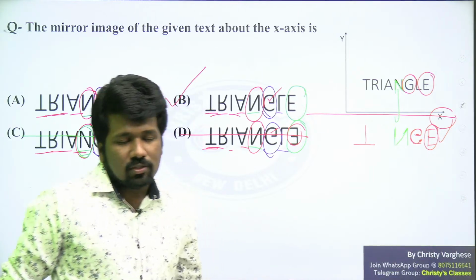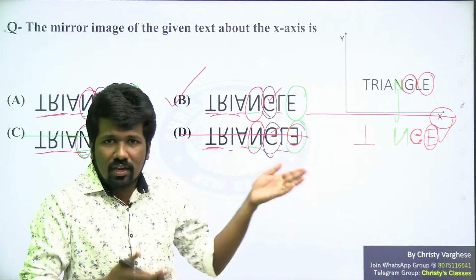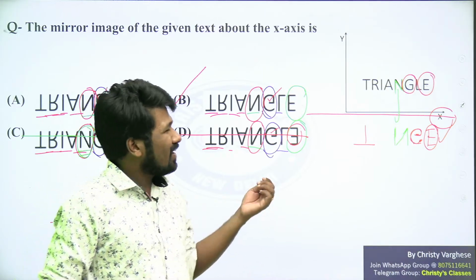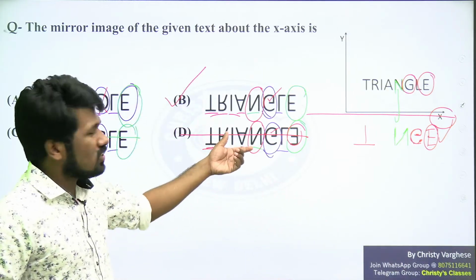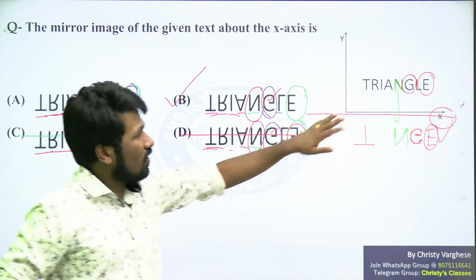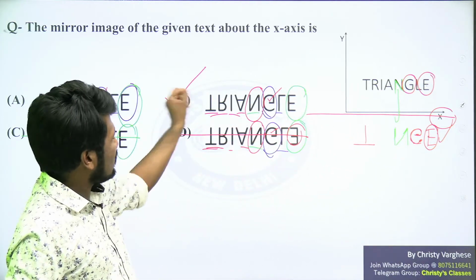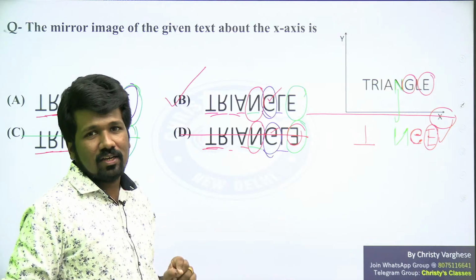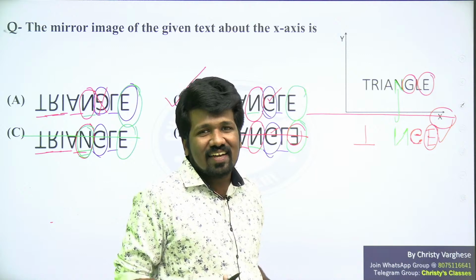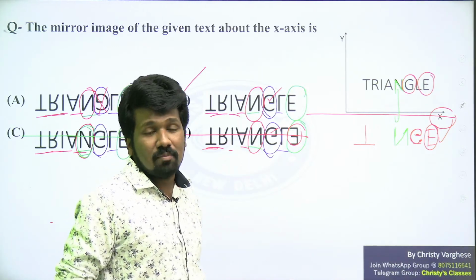Yes, Shweta, that is also a good point. You can draw this image on a paper and fold it. That way also you can think. Yes, that is also a good way. But in my opinion, sometimes the options are so simple that you don't have to waste your time on drawing. For explaining, it takes some time. But for doing, if you identify that letter change properly, it is simple. Drawing freehand may be a little challenging, but looking at the options and saying that this will work, this will not work is much easier.